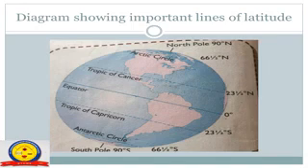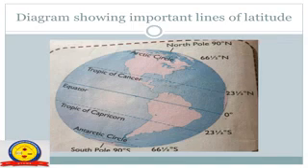So the portion above the equator is called the northern hemisphere and the portion towards the south of the equator is called the southern hemisphere. Thus latitudes in the north are called northern latitudes and those towards the south are called southern latitudes.